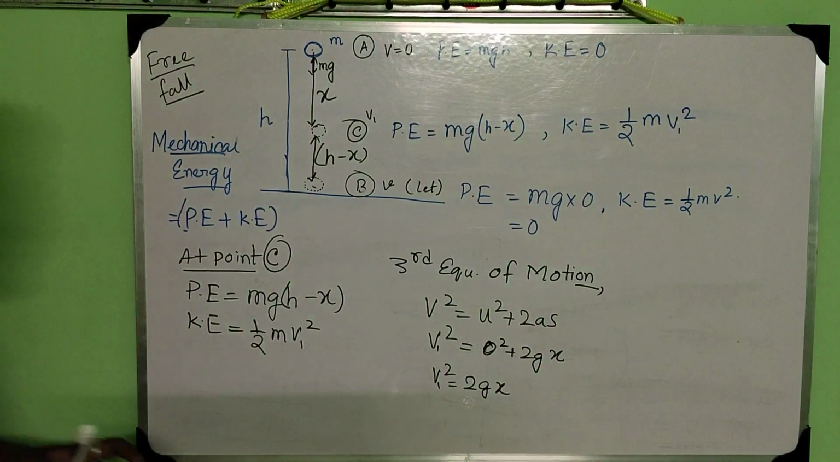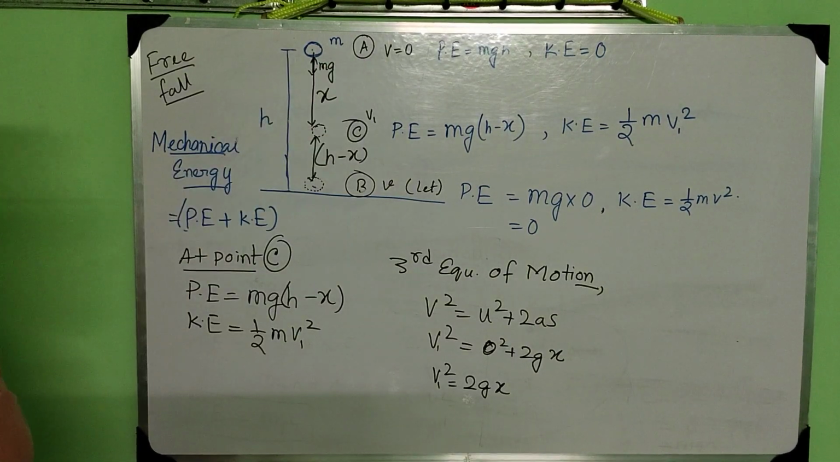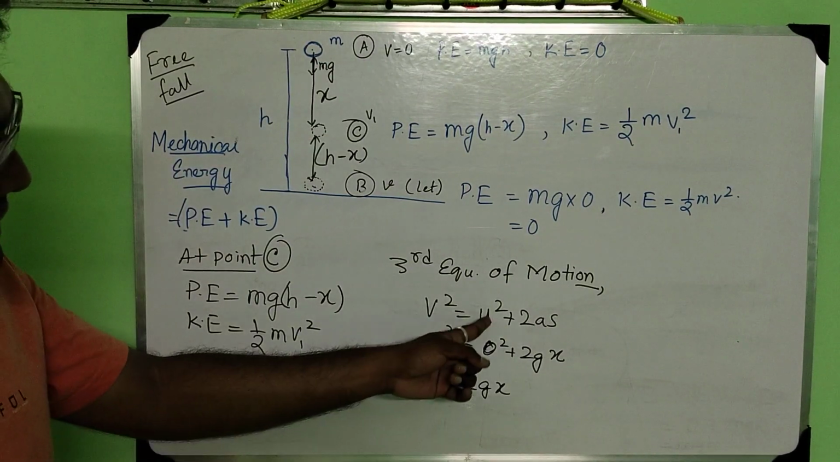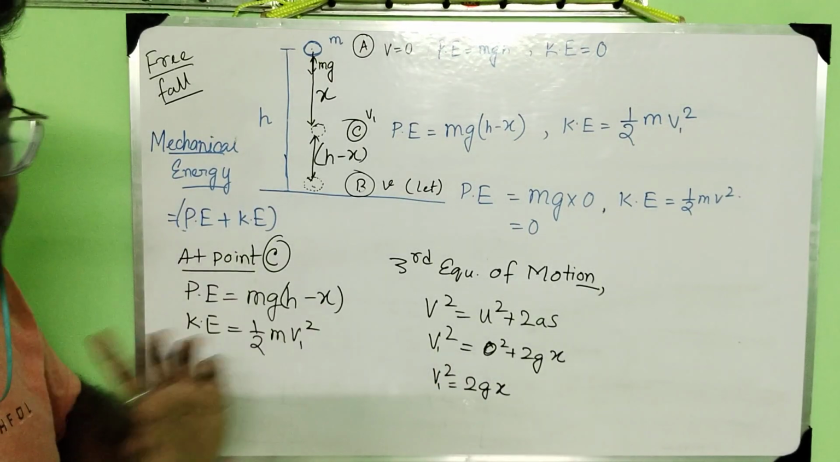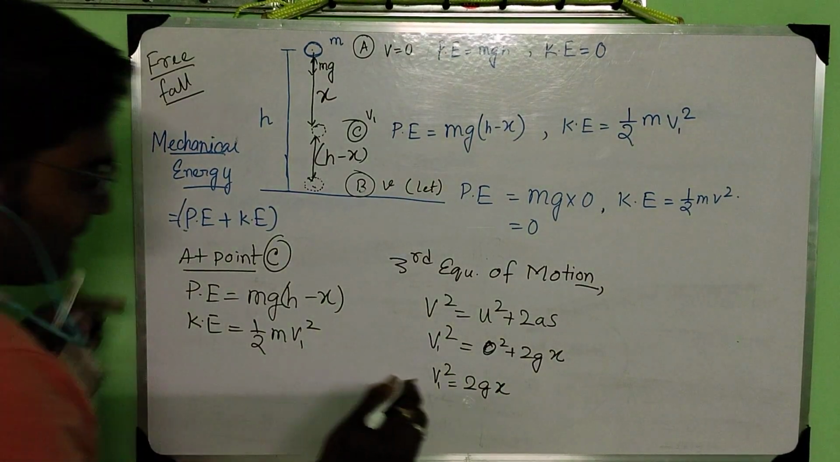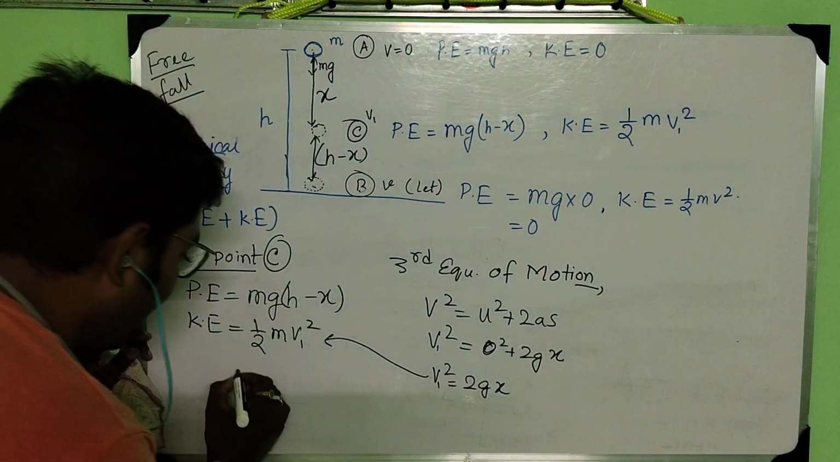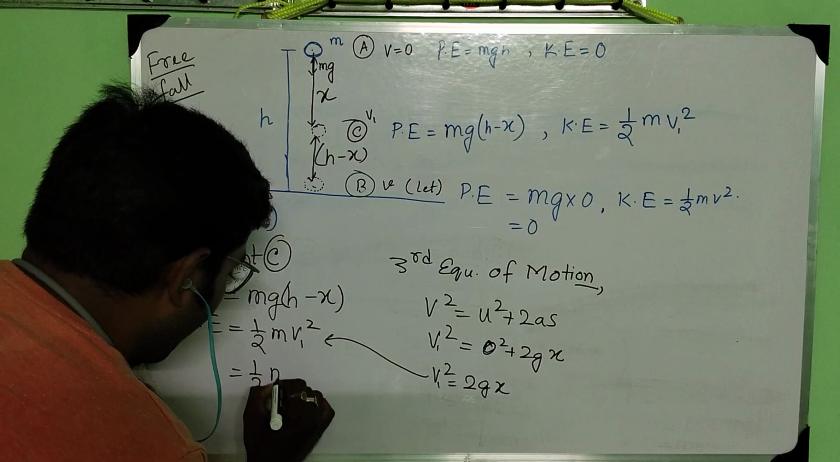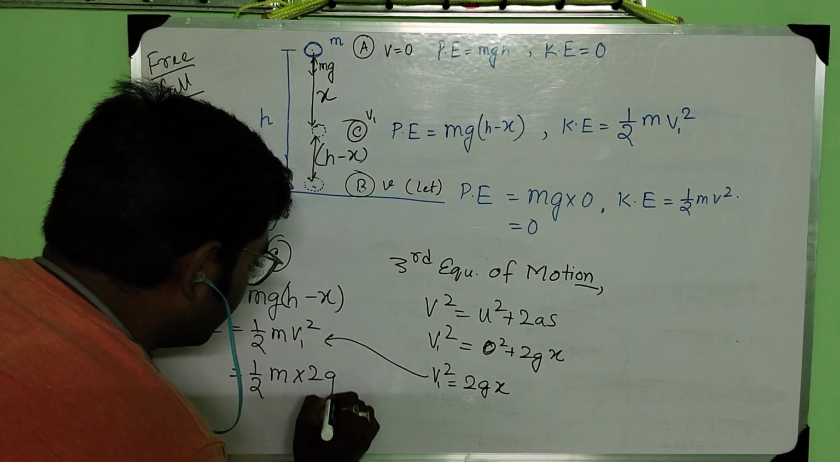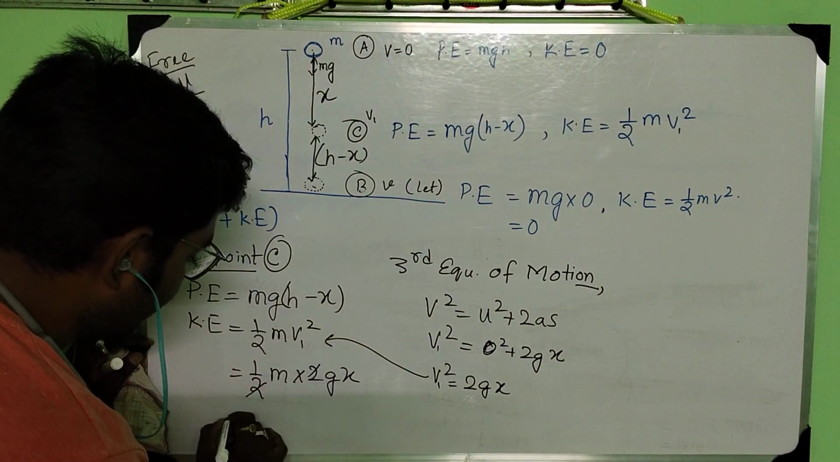Okay. So in this case, the initial velocity is 0 and final velocity is v1. I have just put this. Initial velocity is 0, final velocity is v1. Okay. So after solving this, we end up with this equation. Now I just put this value here. So what will I get? Half m into 2gx. So this 2 and this 2 can get cancelled out.